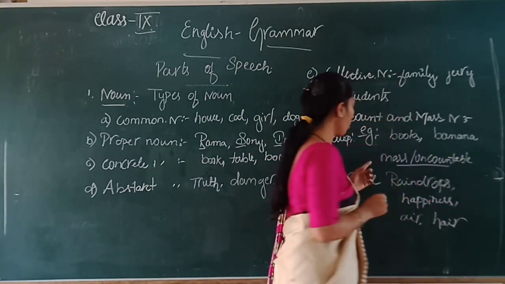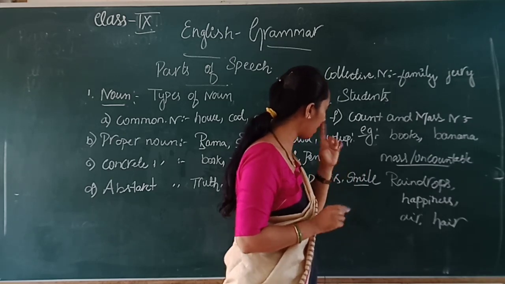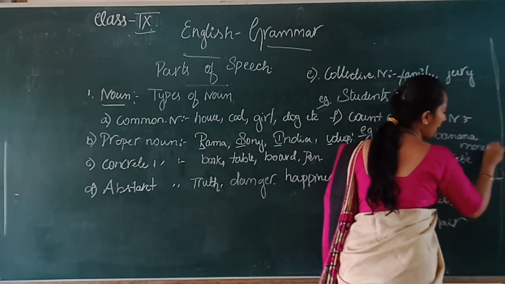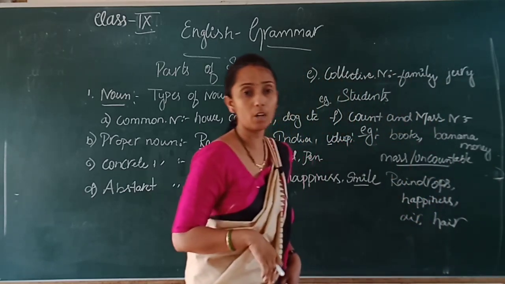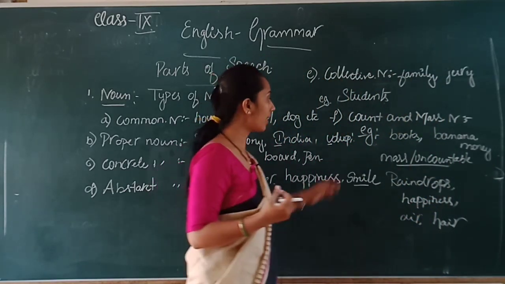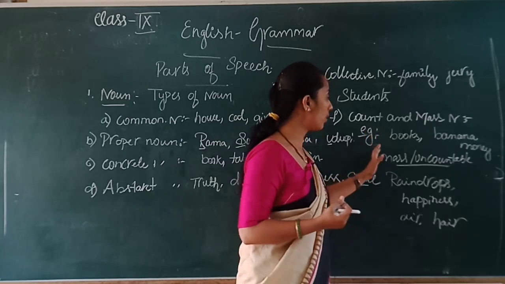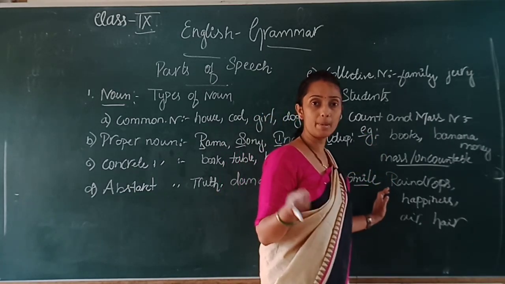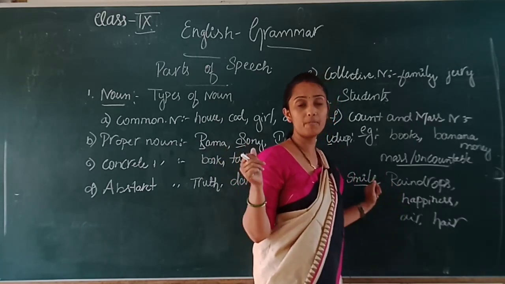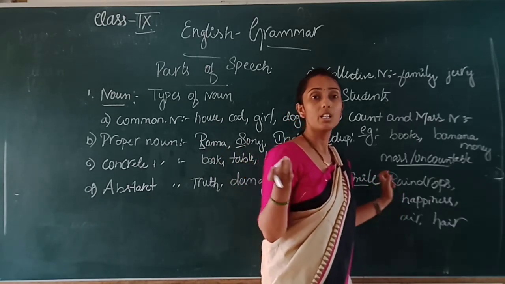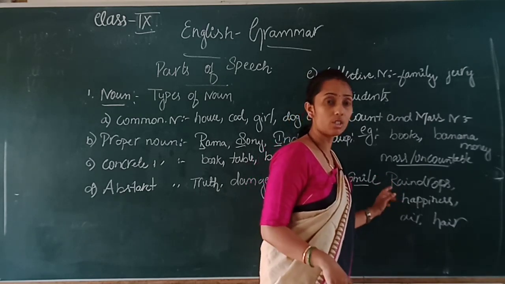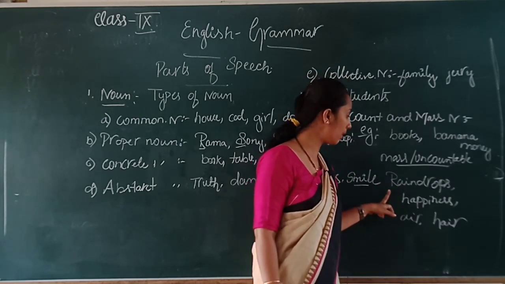For example, here you see the countable nouns: books, banana, money. You can take money, you can count money. The amount of money in your pocket you can count, isn't it? So these are the things you can count. Uncountable or mass nouns refer to raindrops. You can only say there is so much rain or a heavy rain, but the quantity or the amount of the rain cannot be measured. So that comes in the uncountable noun.